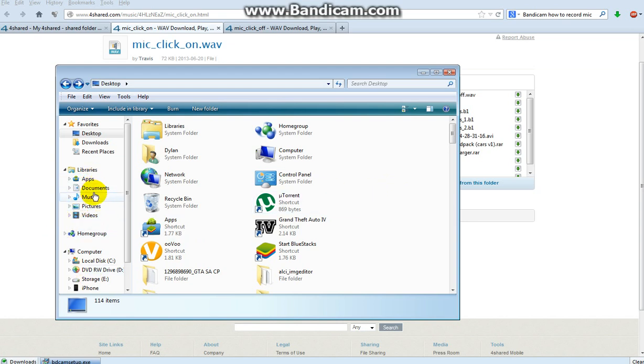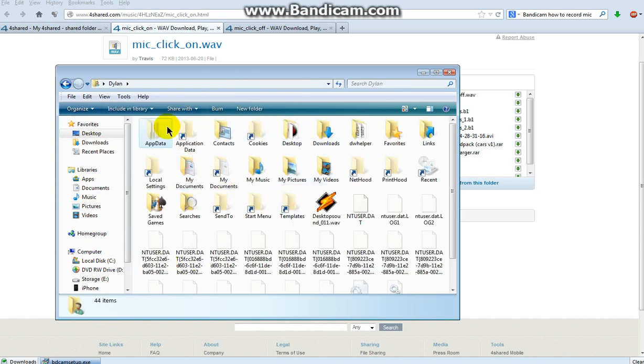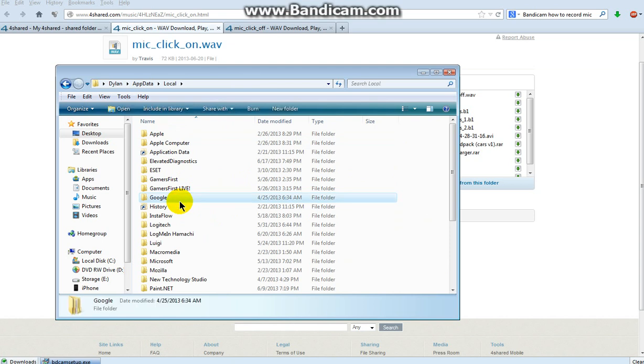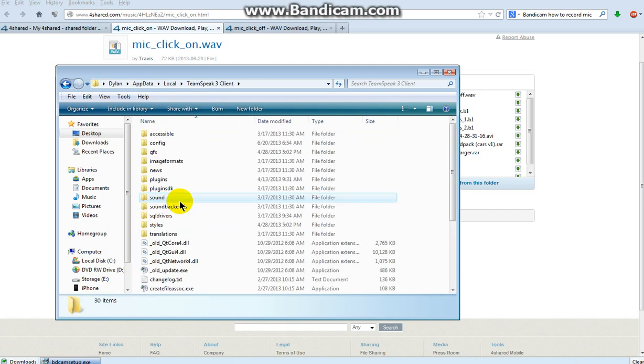You're going to want to go to the system folder, app data, local, Teamspeak 3 client, unless you have it in your program files, but I have it in my app data and local. So I cannot help you with finding that unless you have TeamViewer, which you should message me in the forum if you need help. Not immediately.